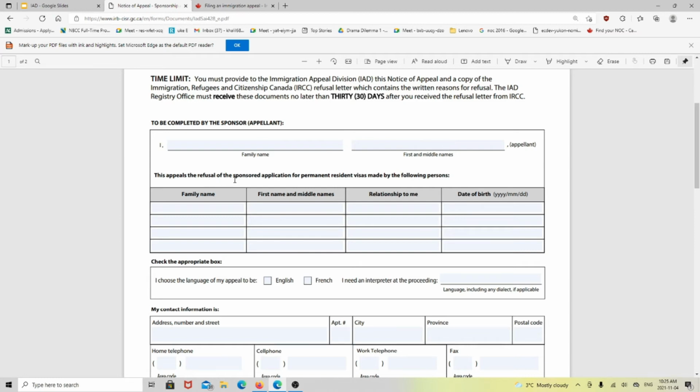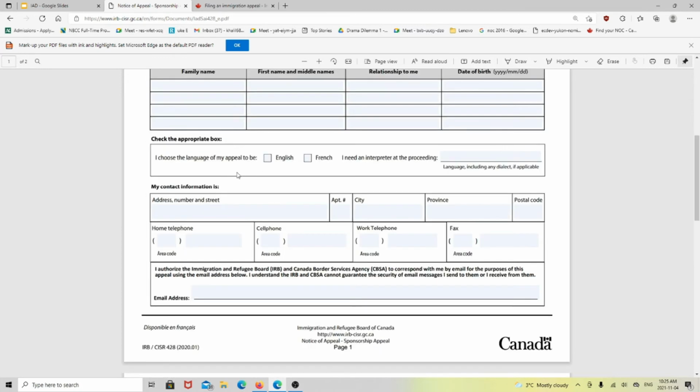This appeals the refusal of the sponsored application for permanent residence visas made by the following persons. Put your family name here and first name and middle name of the applicant. Relationship to me. Okay, what is his relationship to you? The date of birth. Check the appropriate box. I choose the language of my appeal to be in English. Okay, I need an interpreter in the proceeding. Okay, you can check here.